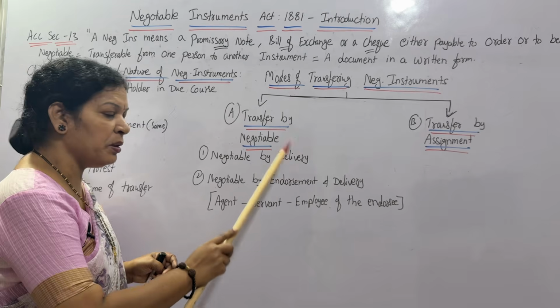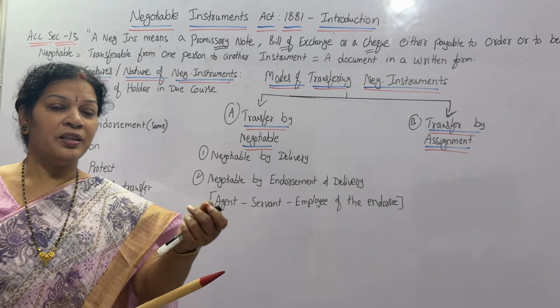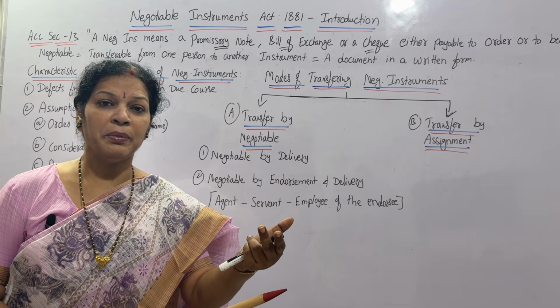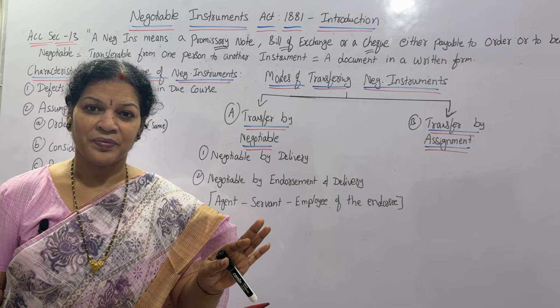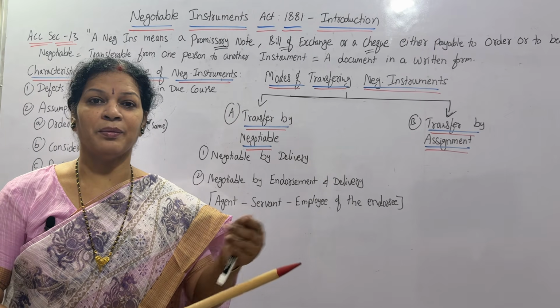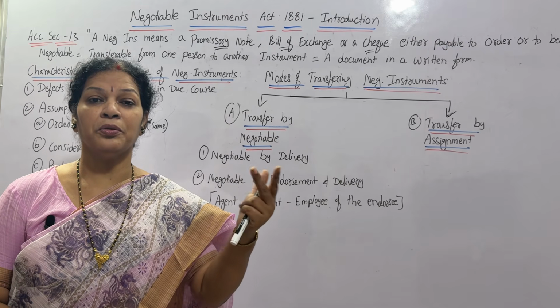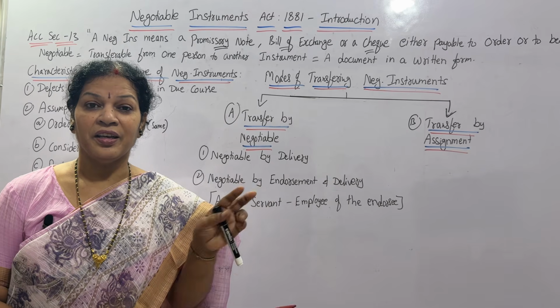One is negotiable by delivery. Saying that I am purchasing goods, but I'll make the payment through the check, not right now, but I'll send somebody and they are going to give you a check, surrendering my promissory note, check or anything in that way.